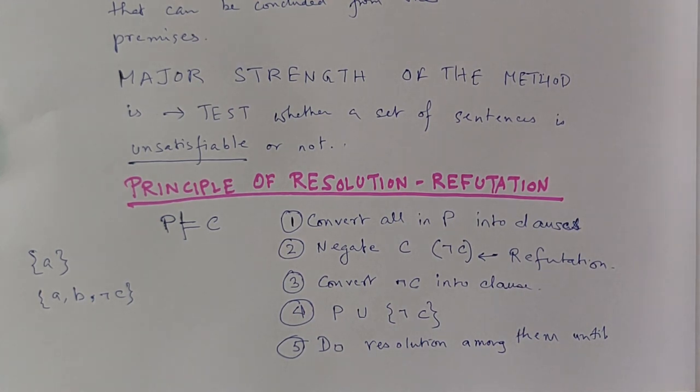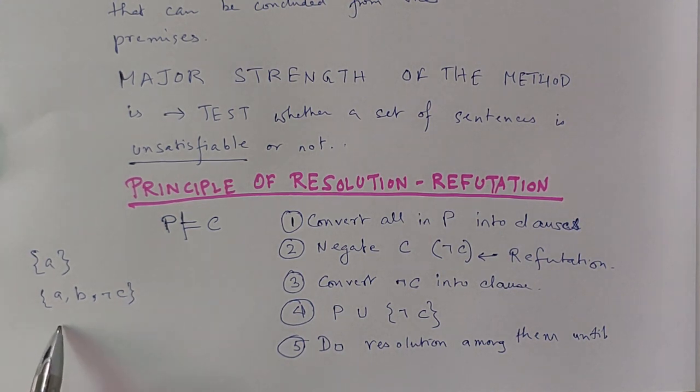So which set is unsatisfiable? A clause is actually a set, right? Which set is unsatisfiable? If there is no element within the set at all, then the set is unsatisfiable. There is no way in which you can assign a truth value to make it satisfiable.